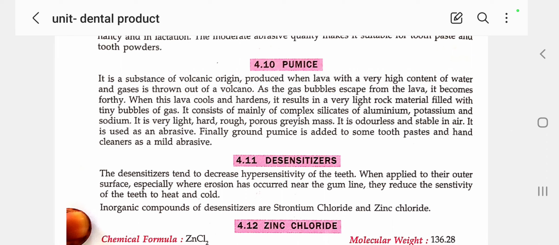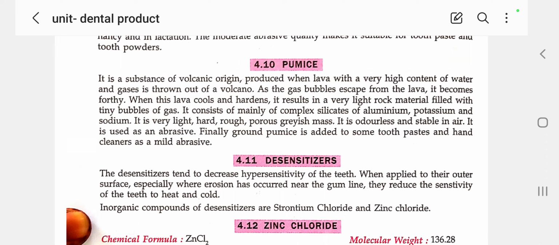So how do they prepare fumes from volcanic origin? It is a substance of volcanic origin produced when lava with a very high content of water and gases is thrown out of the volcano. As the gas bubbles escape from the lava, it becomes frothy.